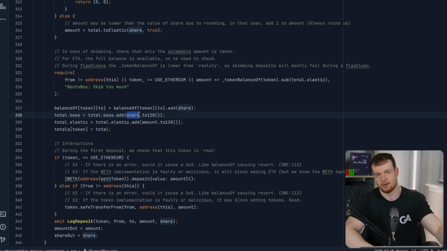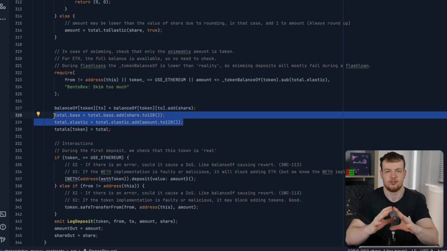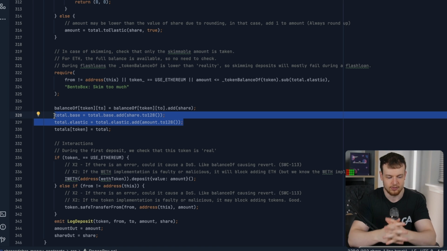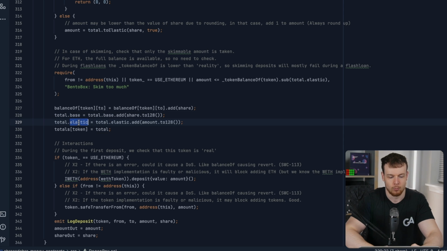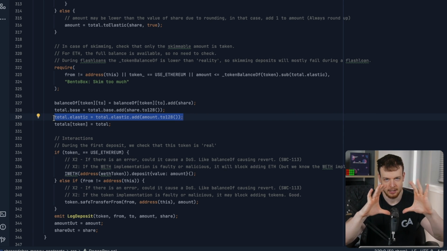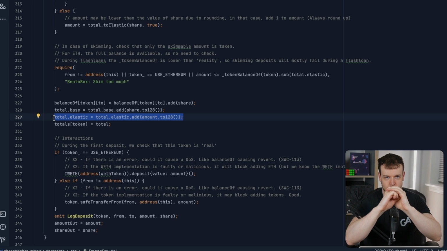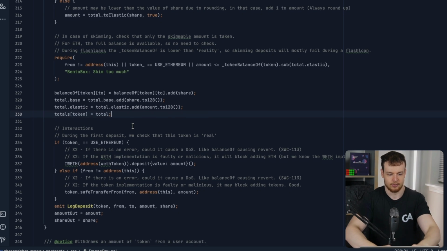So you've got a certain amount of shares, and you've got a certain amount of actual collateral that you deposited. They're just adding these to those ratios. It's not changing the ratio between the size of the base amount and the size of the elastic amount. You're just adding more at that existing ratio. But when you accrue rewards, that's when the elastic gets bigger, but the base stays the same. And that's where the ratio changes. So that's just how I like to visualize that.